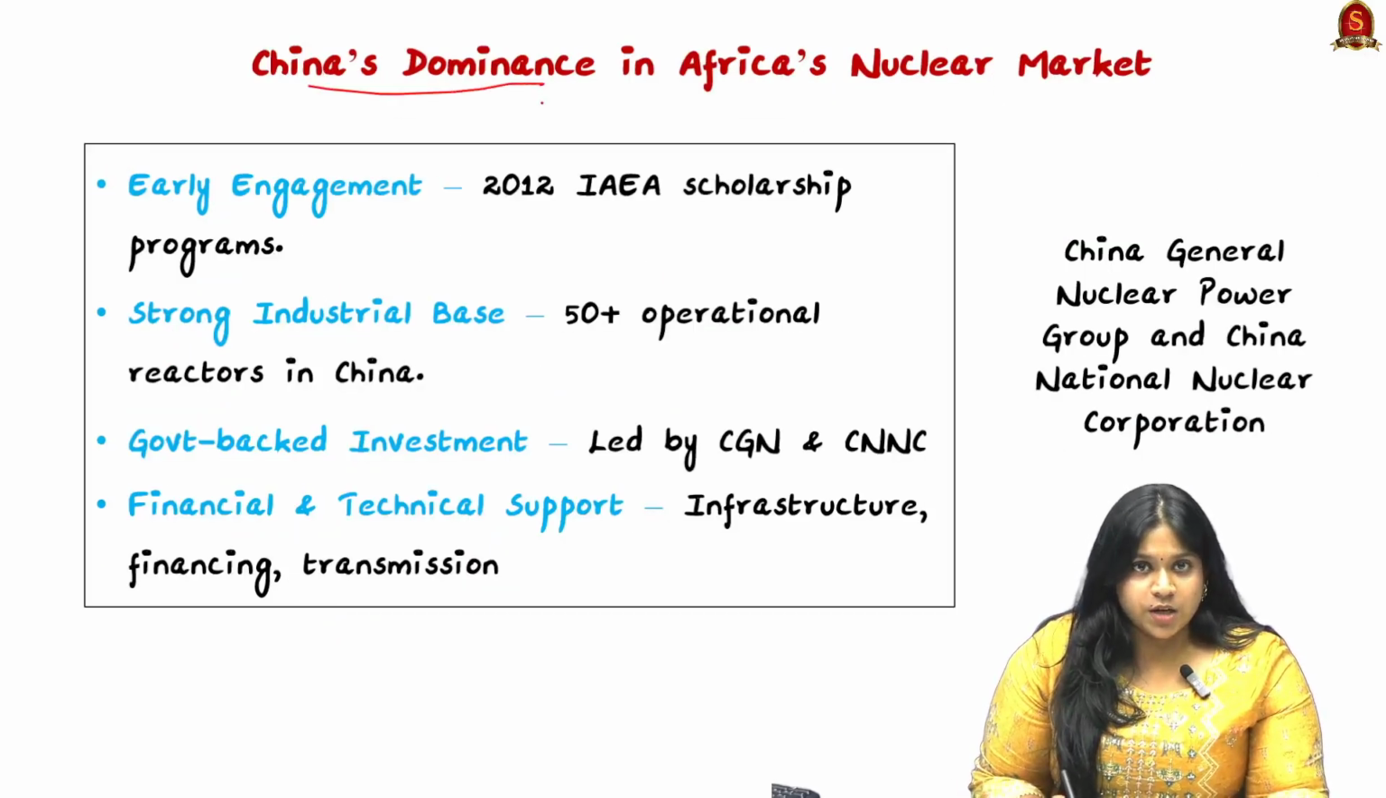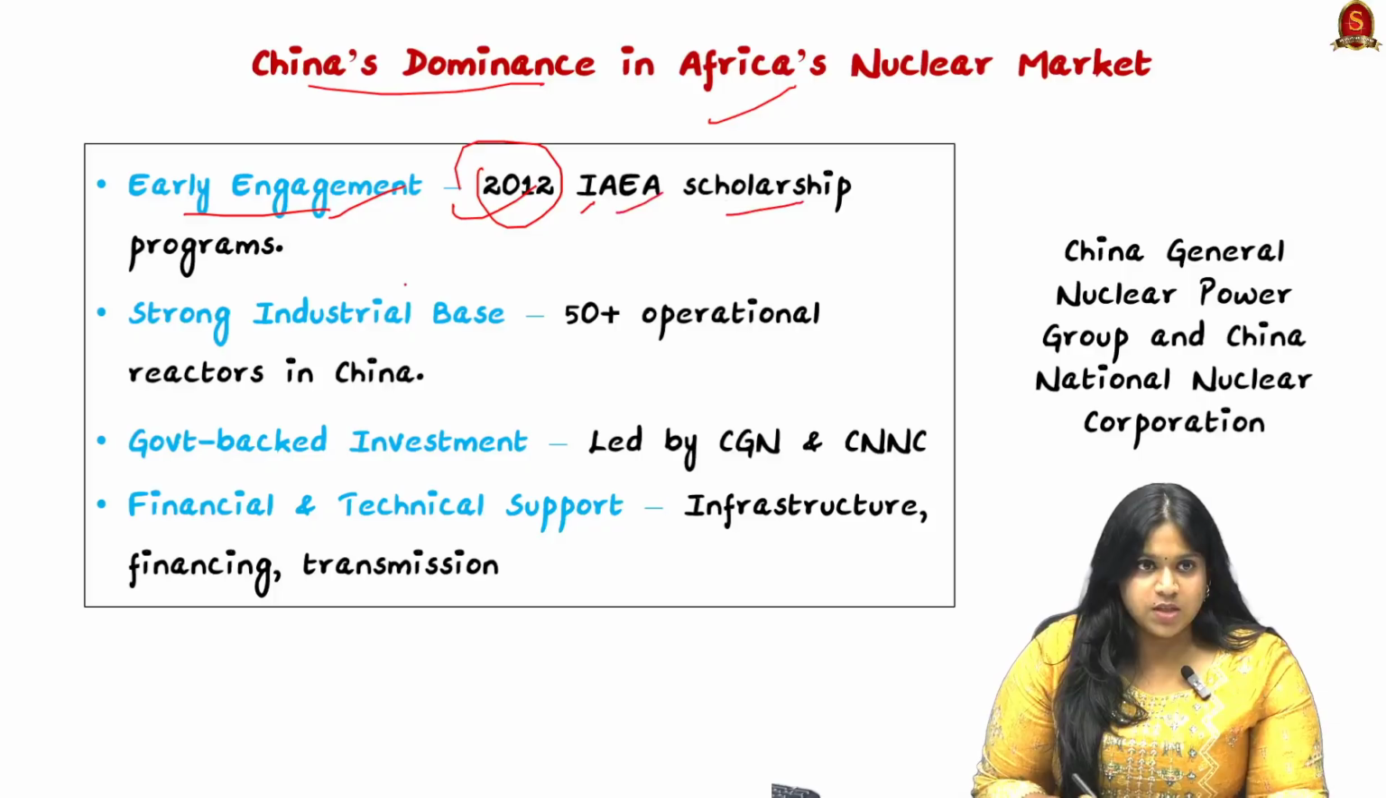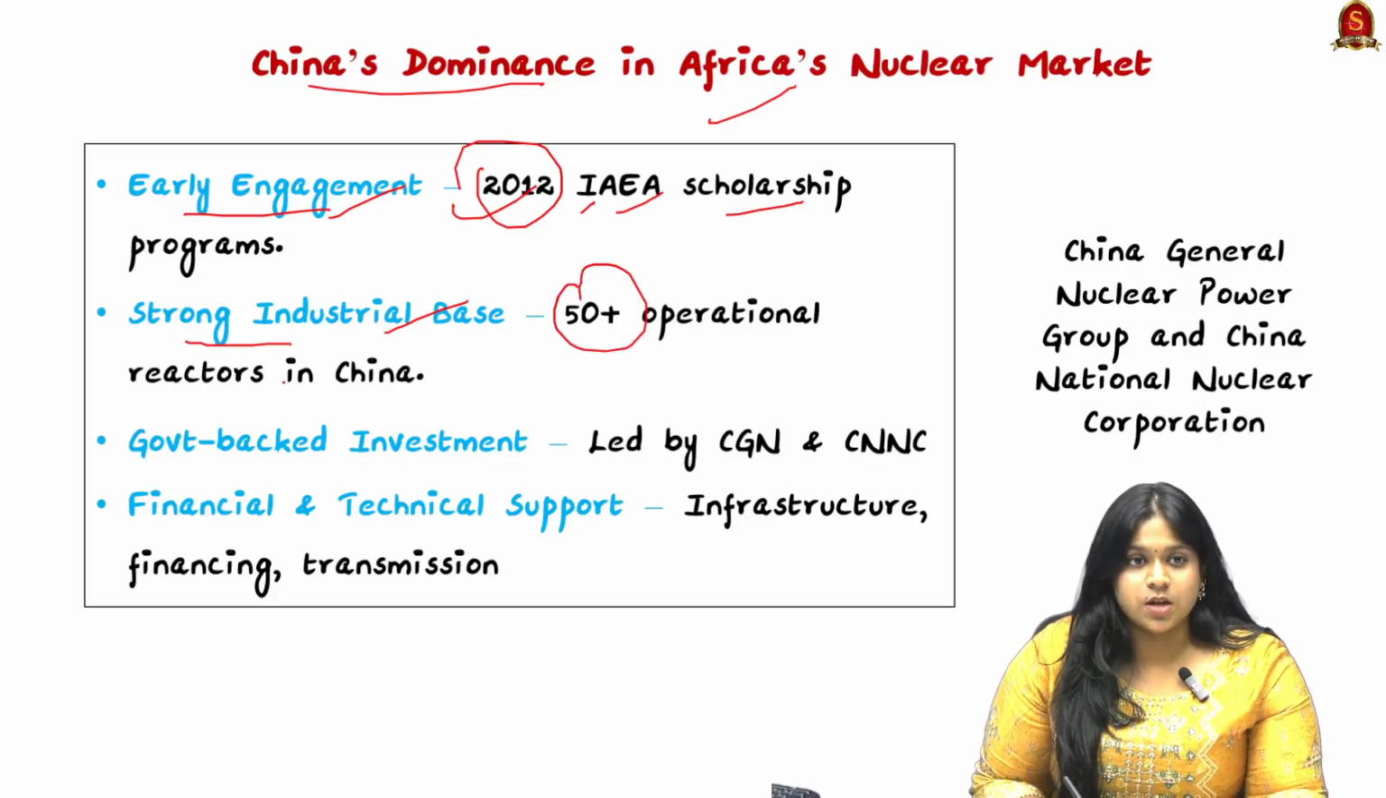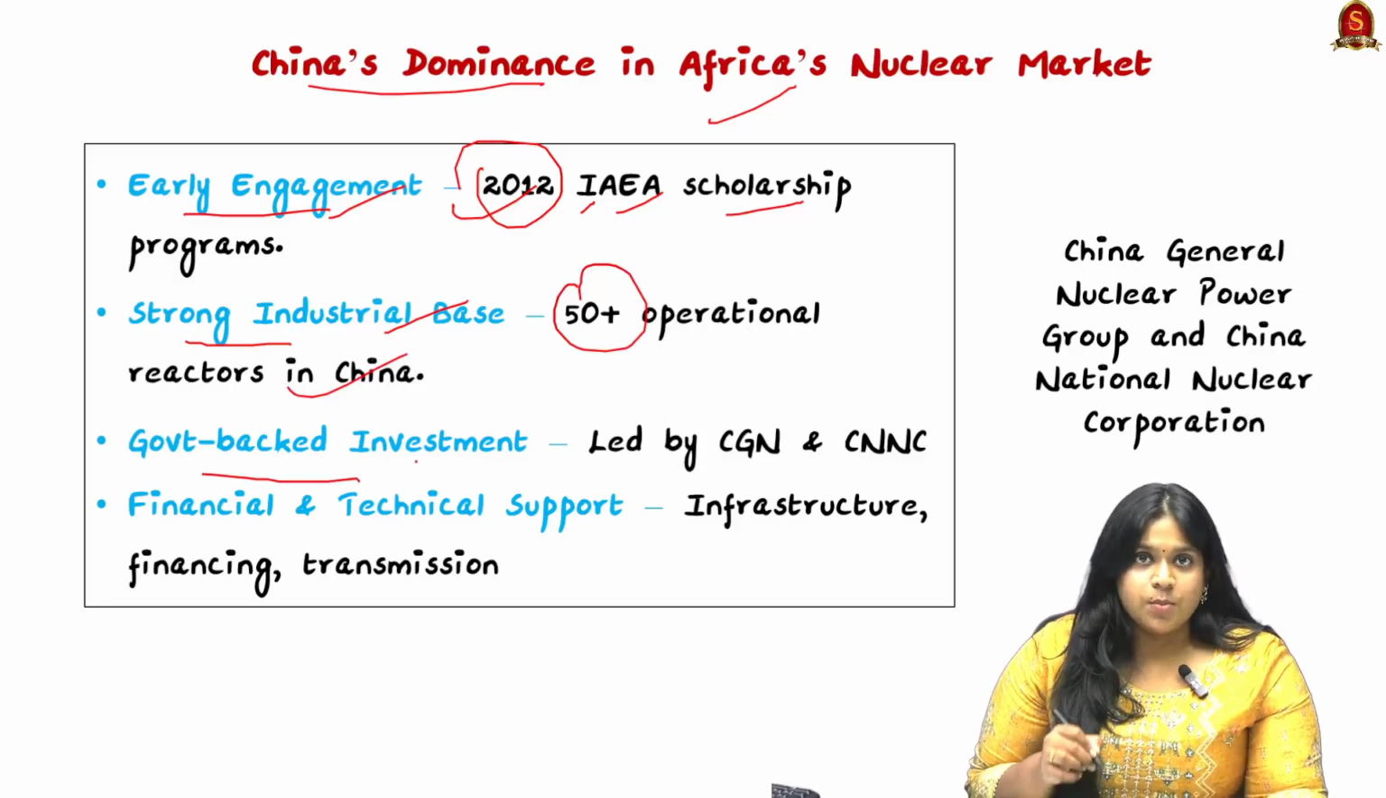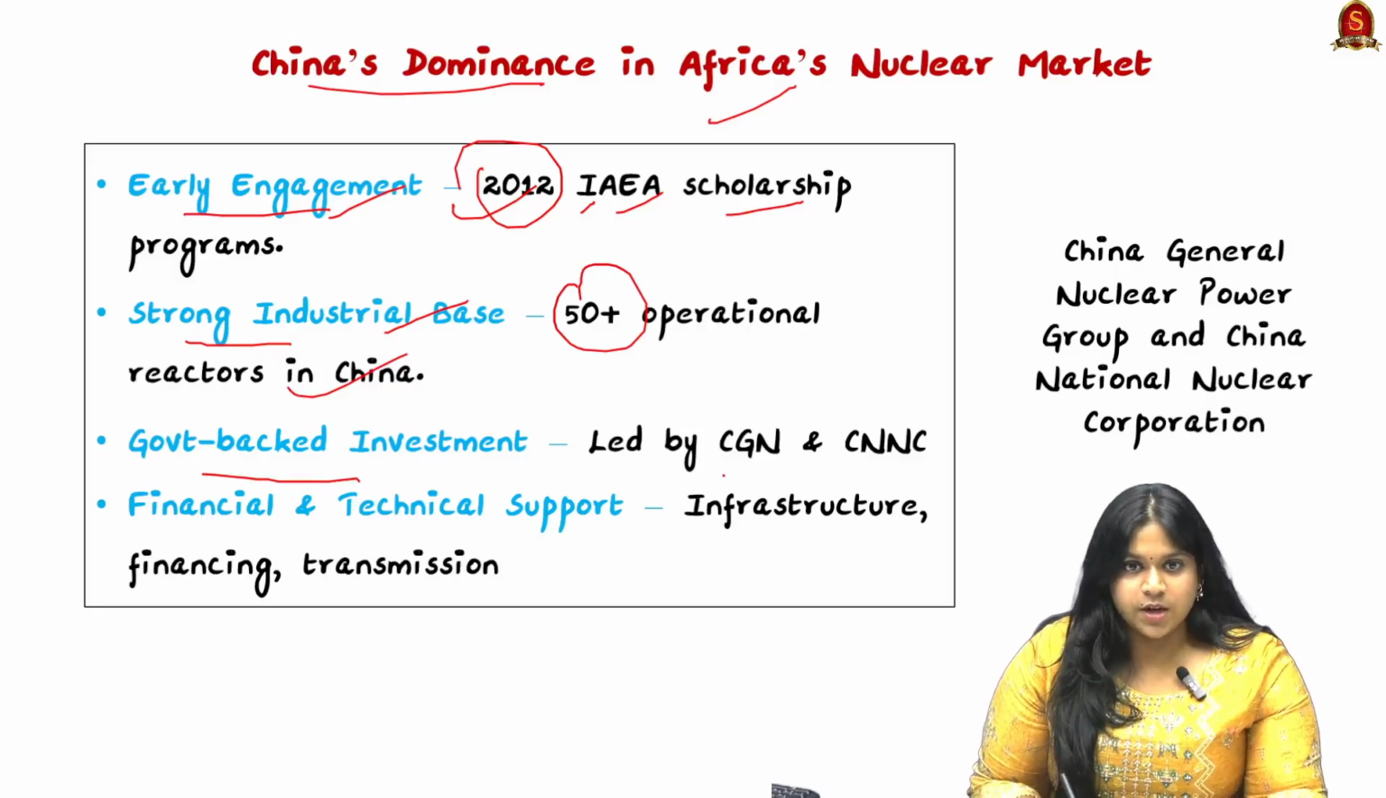So looking into China's dominance in Africa's nuclear market, their early engagement was from the year 2012 through International Atomic Energy Agency scholarship programs, and they also have a strong industrial base, that is 50-plus operational reactors in China, and they have government-backed investments by China in Africa, which is led by the China General Nuclear Power, that is the CGN, and China National Nuclear Corporation, that is the CNNC.